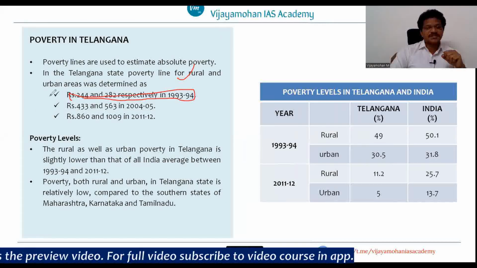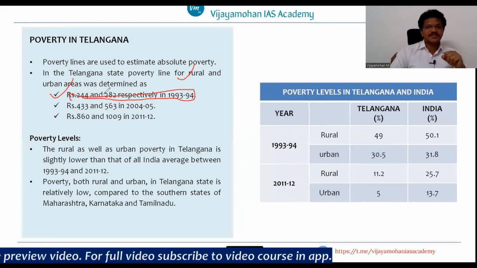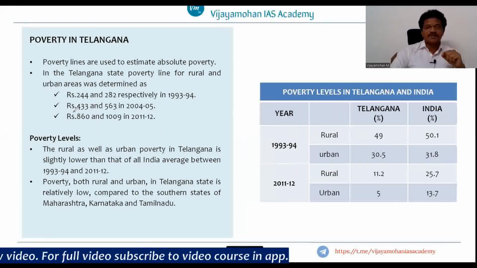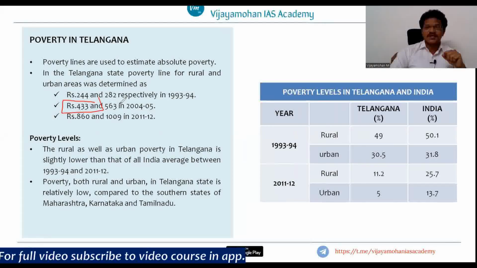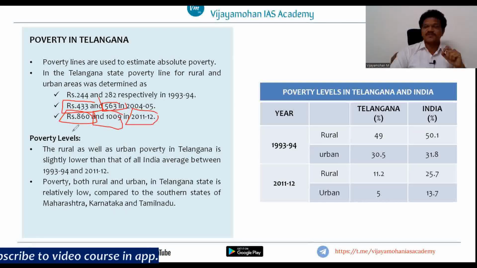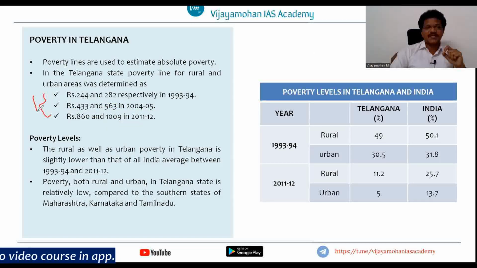In rural areas it is rupees 244, in urban areas it is rupees 282 in 1993-94. Whereas in 2004-2005, it is rupees 433 in rural areas and rupees 563 in urban areas. Whereas in 2011-12, it is calculated as rupees 860 for rural areas and rupees 1009 for urban areas, right? So these are the basic poverty line facts that you need to remember while writing your mains answers, right?